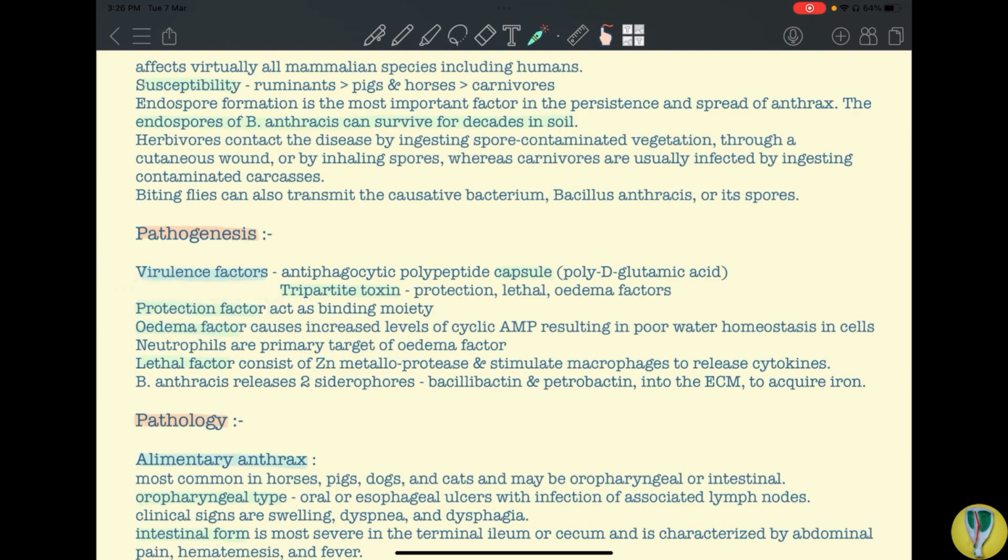Edema factor mainly affects neutrophils where it will cause poor water homeostasis. Okay, that is why it is causing edema. And lethal factor will mainly affect the macrophages where it will stimulate the macrophages to release cytokines. Okay, other than these toxic components, B. anthracis also releases two siderophores, bacillibactin and petrobactin, which are responsible for scavenging the iron from the extracellular matrix.